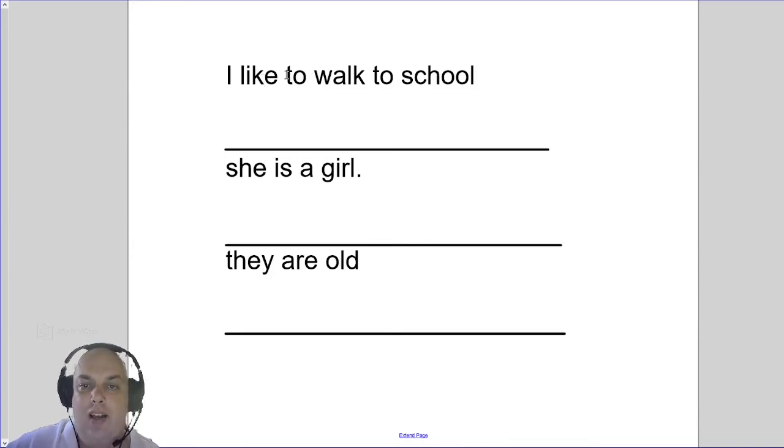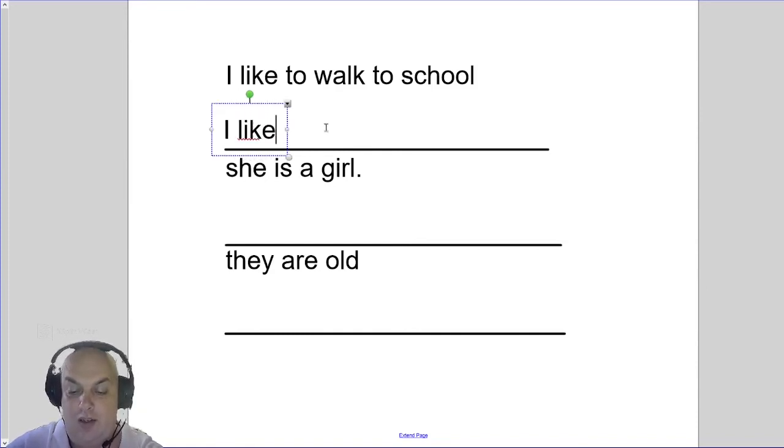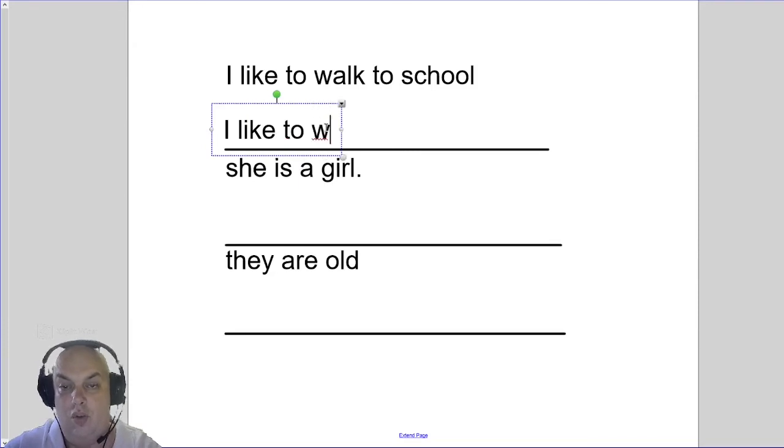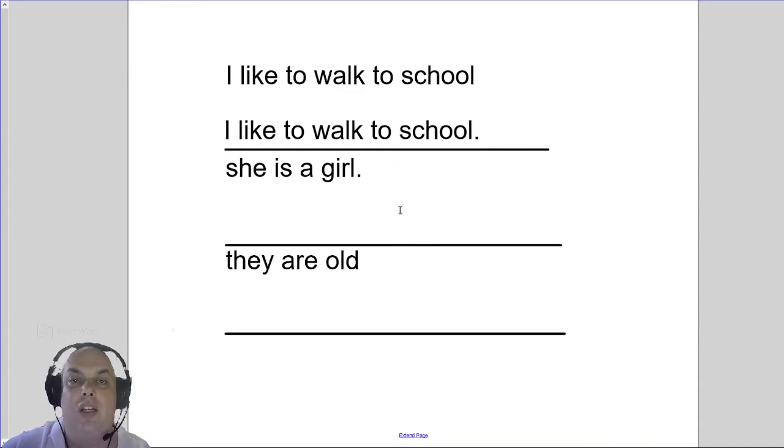So I like to walk to school. That's very good. There is a big letter I, but there is no full stop. So over here, we're going to have to copy I like to walk to school, period. So you copy it like that.